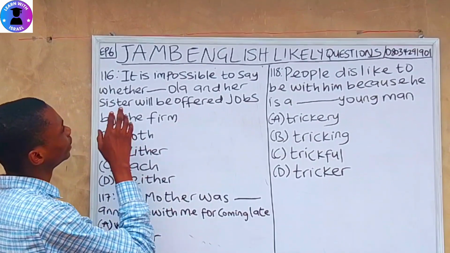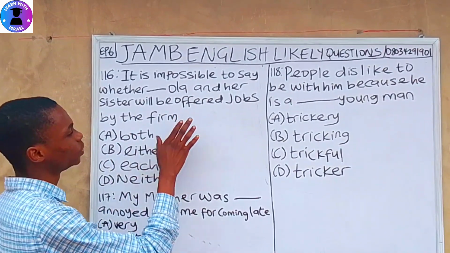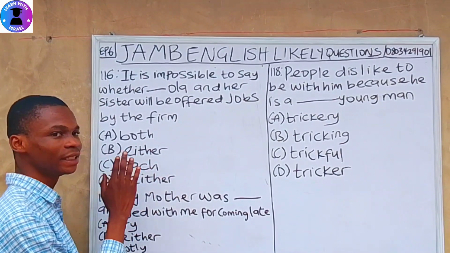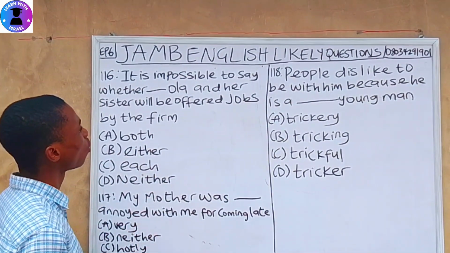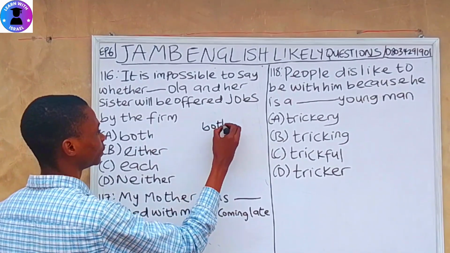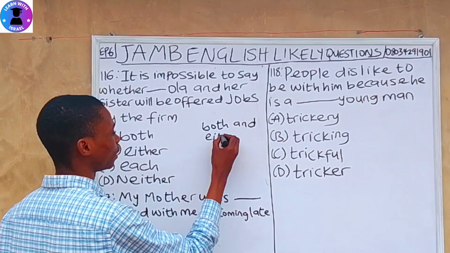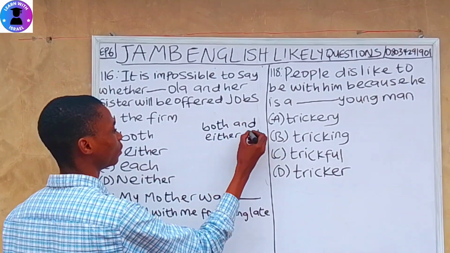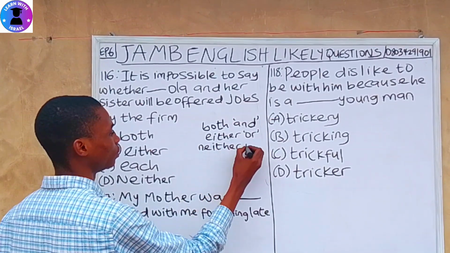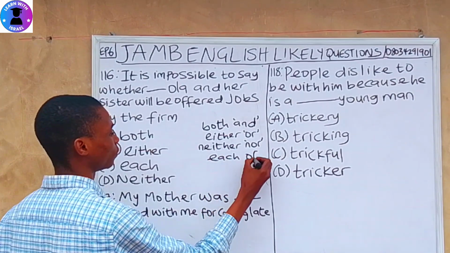Question 116. It is impossible to say whether dash Ola and her sister will be offered jobs by the firm. A, both. B, either. C, each. D, neither. So, both and. We also have either or. We also have neither nor. We also have each of.